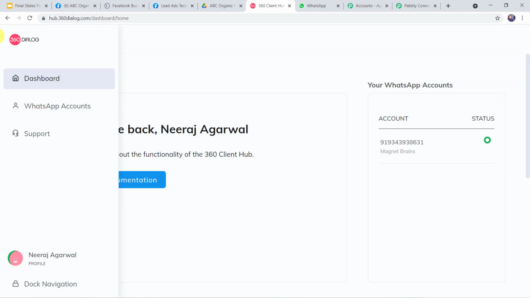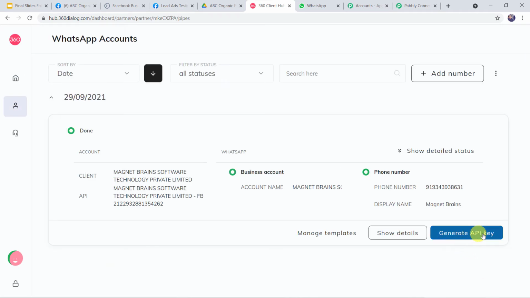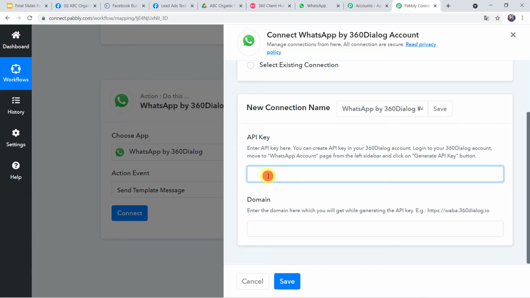Here we have to come to WhatsApp accounts. And here we can find generate API key. Simply click on this, generate the API key, copy that API key, go back to Pabbly Connect and paste the API key over here. Now once the API key is generated, the same API key can be used for various different connections and workflows. We don't have to generate the API key again and again. In my case also, I have already generated the API key, so I'm not going to generate it again.